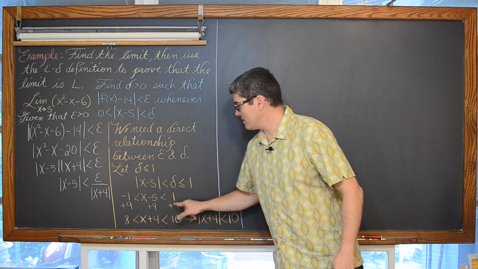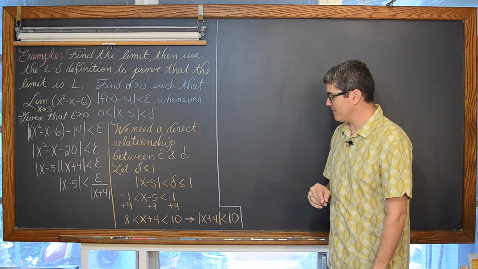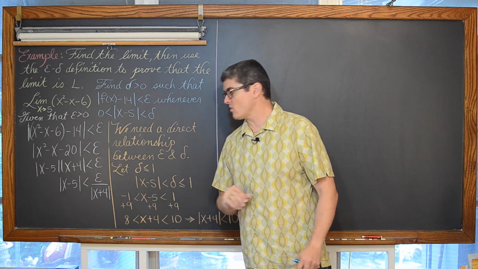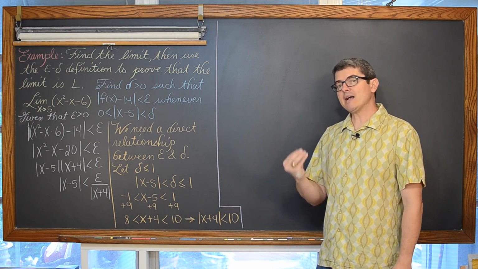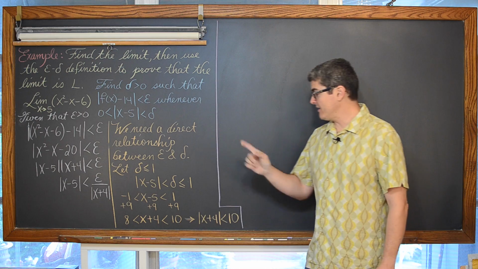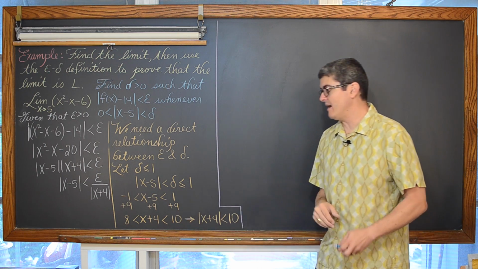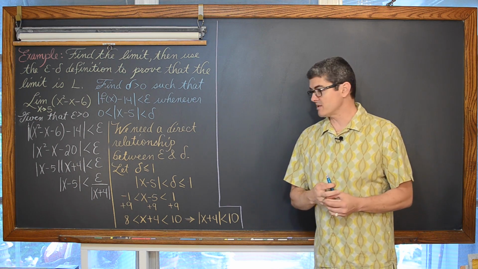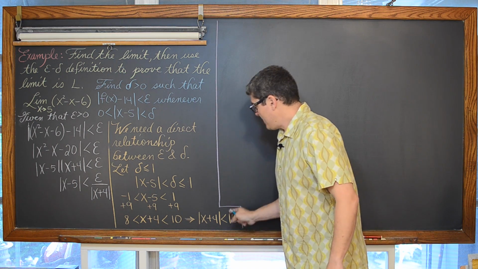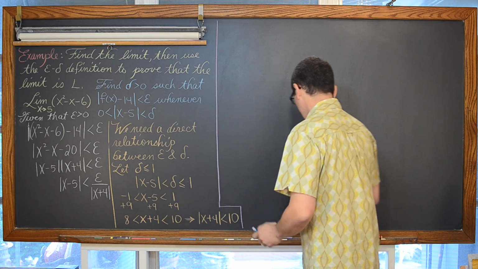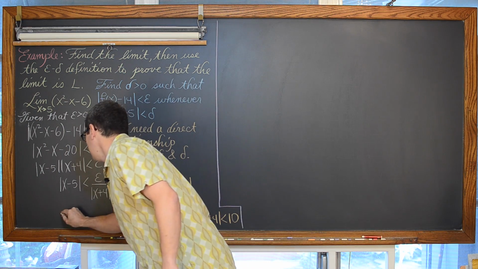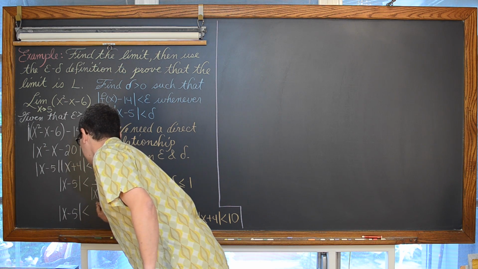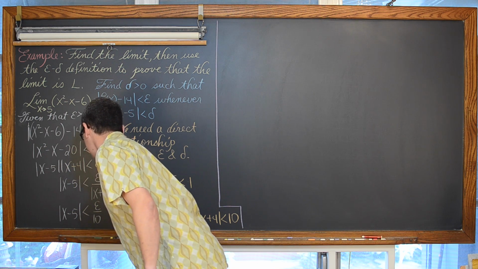So we add 9 to each of the three parts of our compound inequality, getting the x plus 4 that we need. While we can see it is greater than 8, we're trying to find the maximum value that x plus 4 can take on, and that is going to be 10. So from that we have the absolute value of x plus 4 is going to be less than 10. From this, I can come over here and write one more line. The absolute value of x minus 5 is less than epsilon over 10.